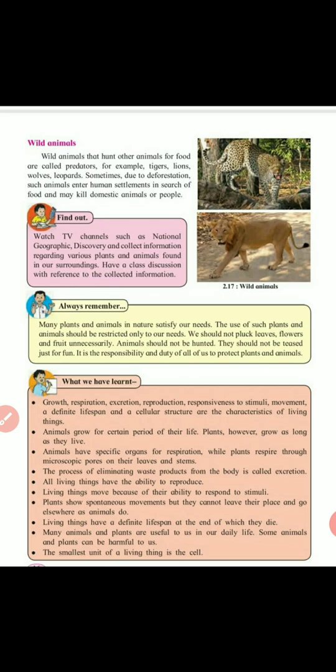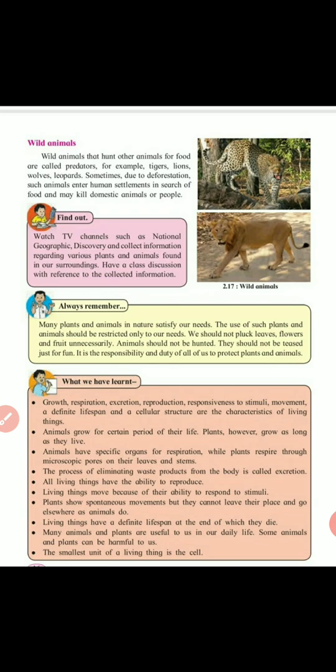So wild animals always hunt other animals for food. They are called predators. For example, there is no need to tell the names of wild animals. Tiger is there, lion is there, wolves are there, leopards are there. These are all dangerous wild animals.